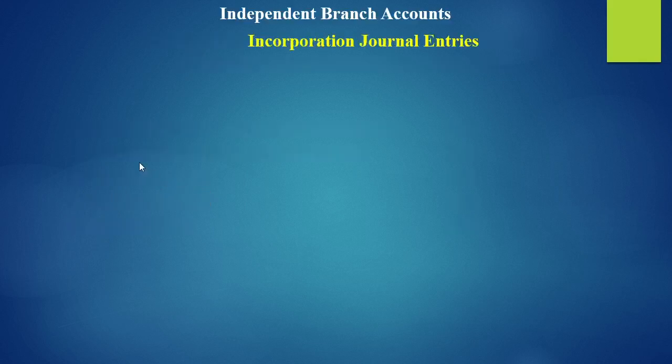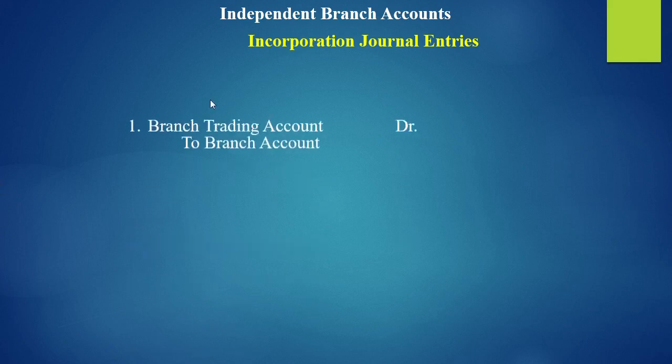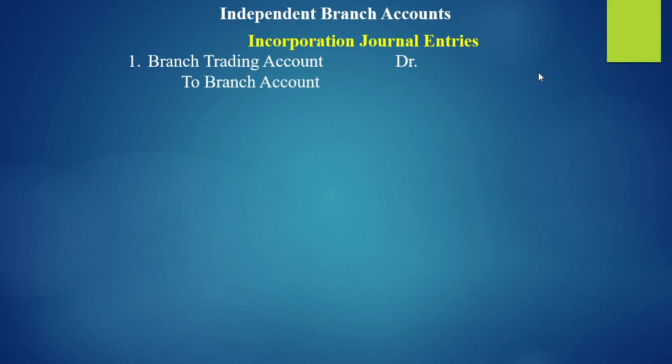So let us see the incorporation entries, journal entries. I already told you branch will prepare its own trading and profit and loss account. After this, it should be transferred to head office account. So the trading and profit and loss account prepared by the branch we shift to the head office account. So for this, we'll call them incorporation entries. The first entry, branch trading and profit and loss account debits to branch account. We shift the branch trading and profit and loss account to the head office books' branch account.